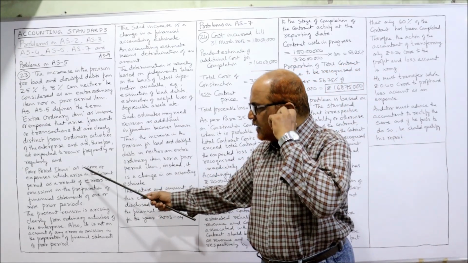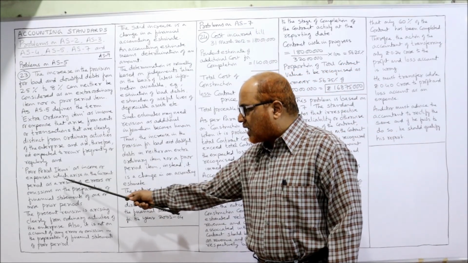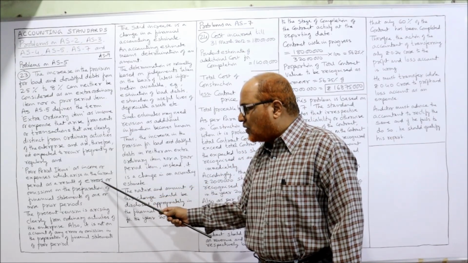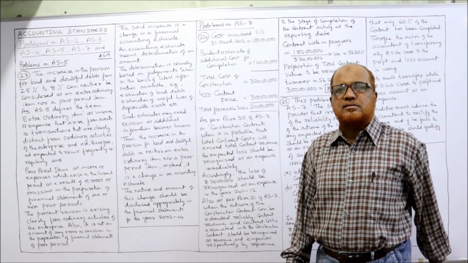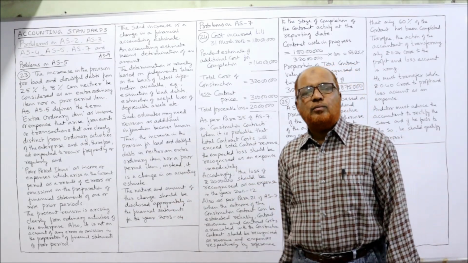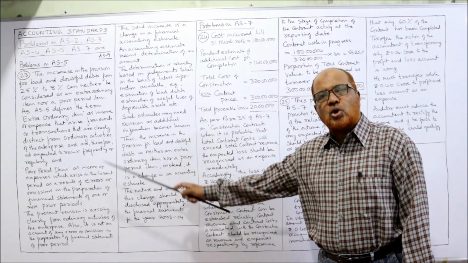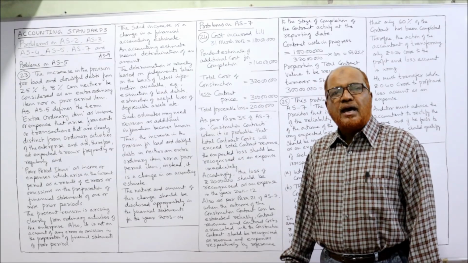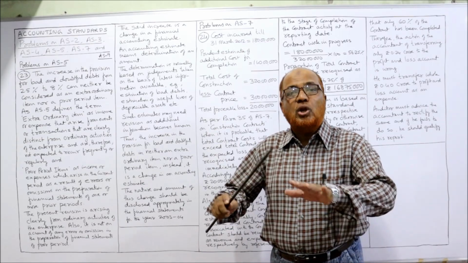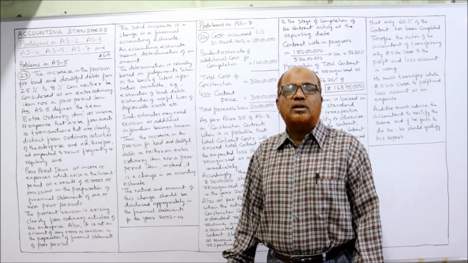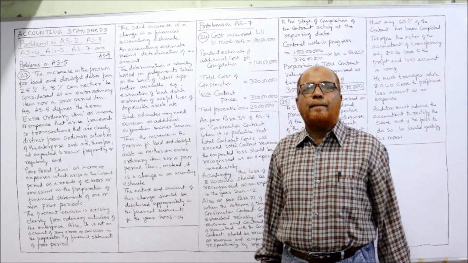So what is the meaning? Income or expense which arises in the current period as a result of error or omission in the preparation of financial statements of one or more prior periods. So this gives you the meaning of the terms extraordinary item and prior period item. And changing the provision for doubtful debts is not at all an extraordinary item. It is an ordinary item only.